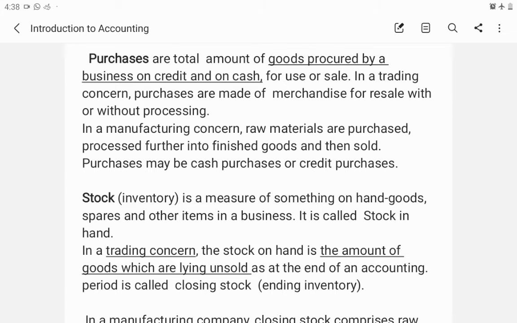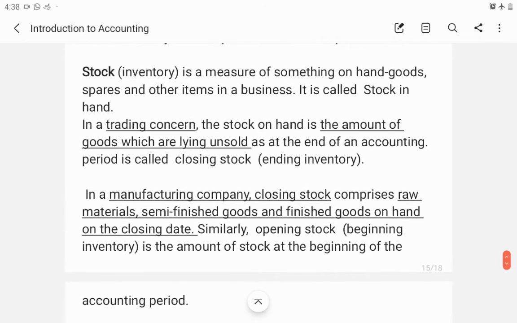Next is stock. Stock is the goods which remain with the business entity at the end of the year. This is at the time of preparing the books of accounts on the 31st March, ending a financial year. At that time, the business entity has the stock of some raw material, some semi-finished goods, some work in progress, and at the end some finished goods also. So that stock will be shown on the asset side of the balance sheet as a current asset.